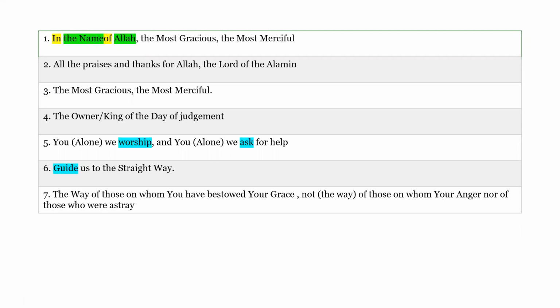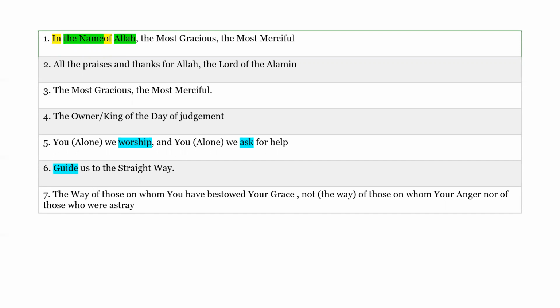Is it Rafa, Nasab, Jar? Yeah, jar. Brother Sarwar says jar. Why is it jar? Every time you answer a question or someone else answers a question, try to understand the reason, then it will stick in your head. It is jar because it comes after "of." We can clearly see the word "of" here. So the name of Allah, which is Bismillah, that's the meaning of it.